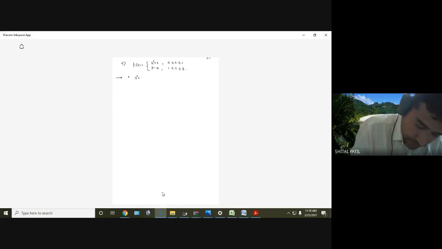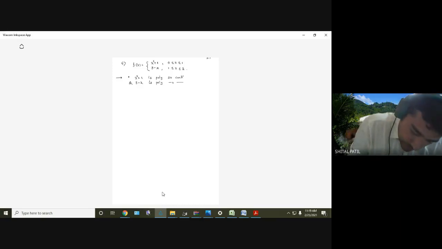x square plus 1 is polynomial. So continuous. 3 minus x is polynomial. So continuous.